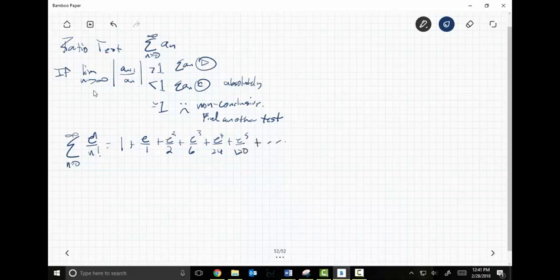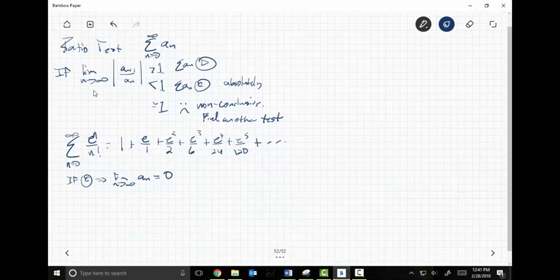Now, it looks like e is going to win this race, right? However, let's check it. Because if you recall from our factorials, man, those things get big really fast. So if this thing is going to converge, remember the very first test that I gave you. If this converges, this implies that the limit as n goes to infinity of a sub n must equal 0. If it doesn't equal 0, then it diverges.